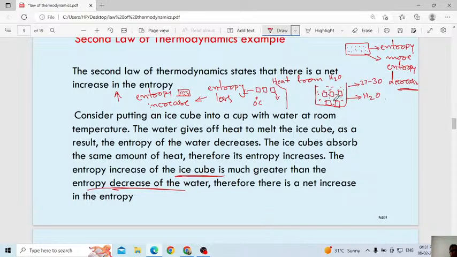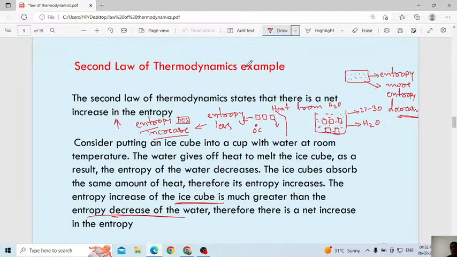You can observe, keep an ice cube outside the fridge, keep it on the table or somewhere, then after some time you can observe the ice start melting. Why will it start melting? It will absorb energy from the atmosphere. Atmosphere temperature is more, okay? Then once the ice cube starts absorbing the heat, the entropy will increase, then it will start converting into a liquid. Understood everyone? If you have any doubt, I will explain this one.